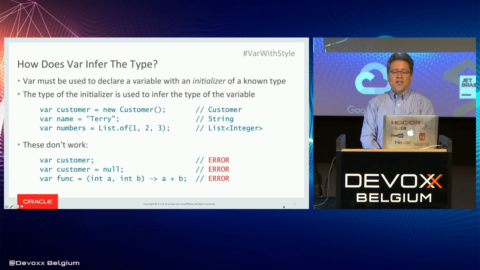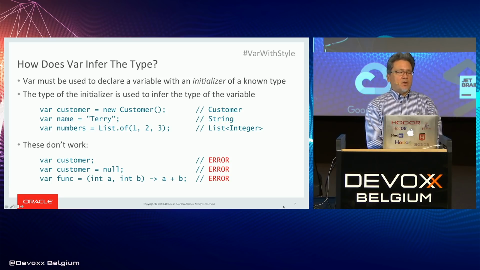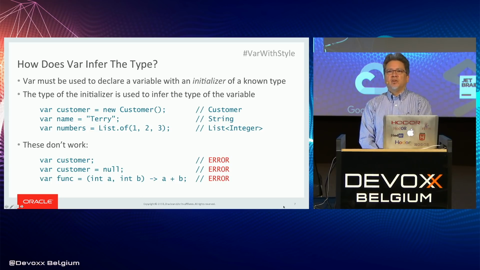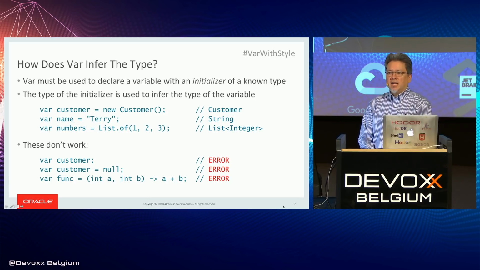Okay, and this last line is attempting to initialize a variable with a lambda expression. You can't look at a lambda in isolation and determine what its type is. It needs to have its type determined by the target type, which comes from the surrounding context.